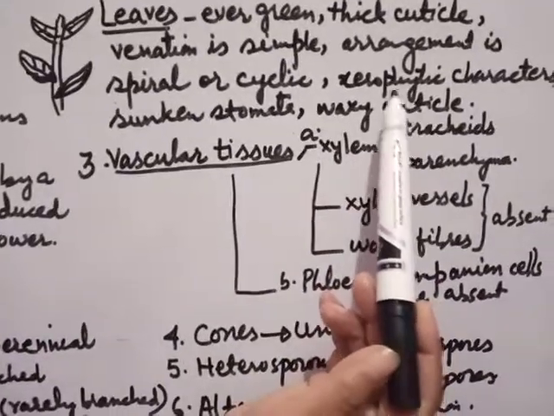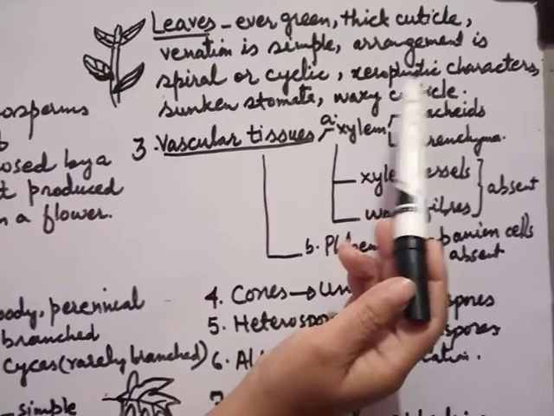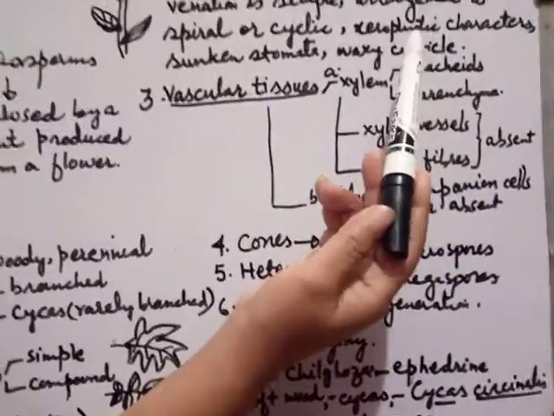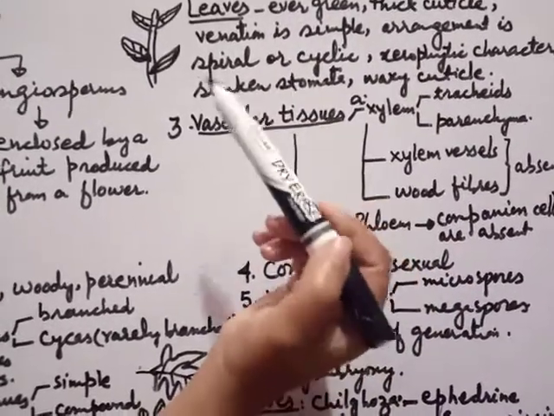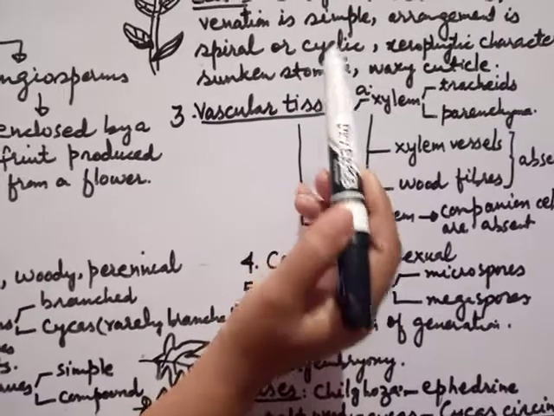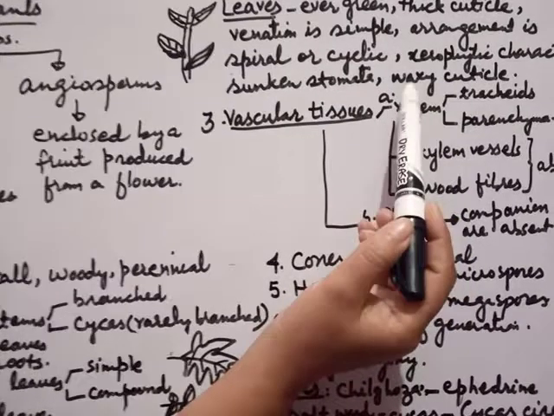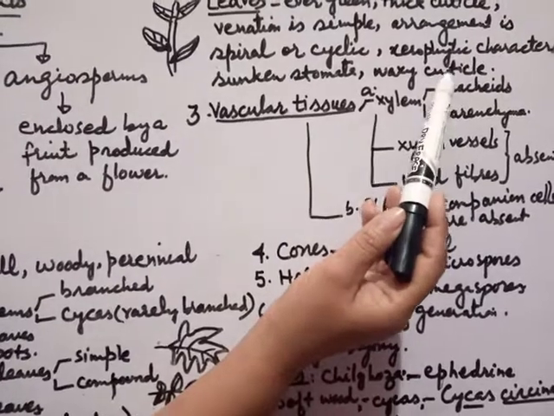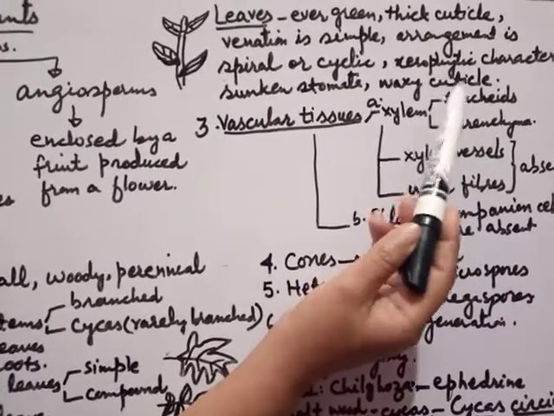Xerophytic characters are the characters of plants present in dry land or in dry areas. Like the xerophytic plants, these plants also have leaves in which stomata are sunken to keep a check on the process of transpiration. And they have a thick waxy cuticle. Cuticle is a waxy layer which keeps a check on the process of what? Transpiration.